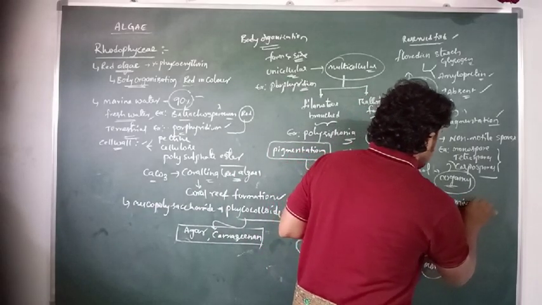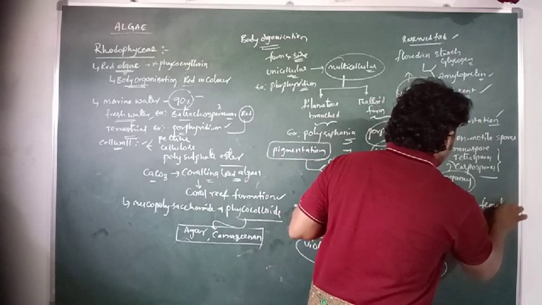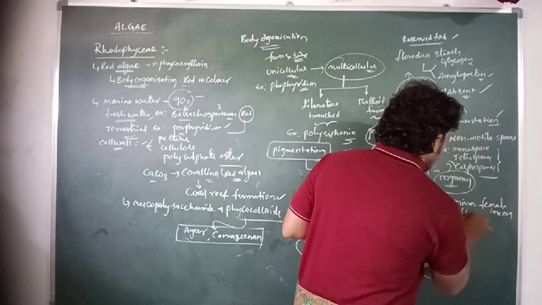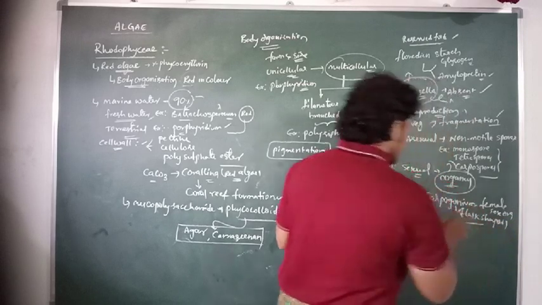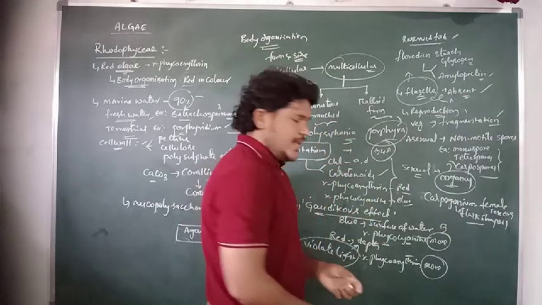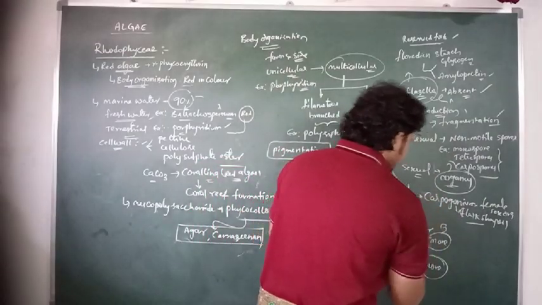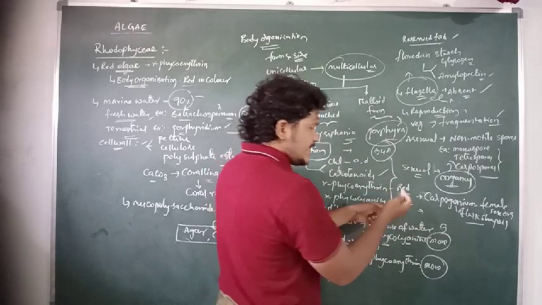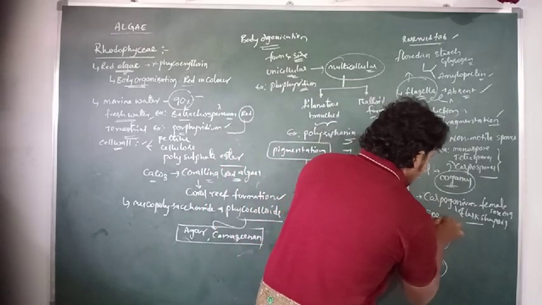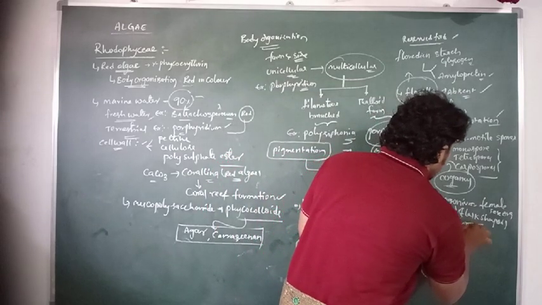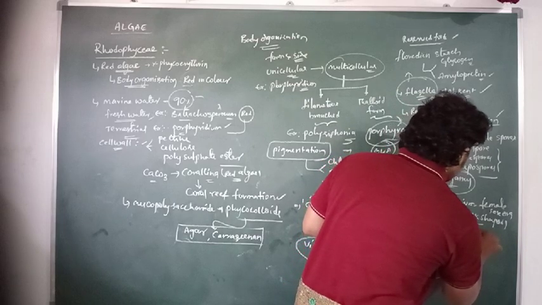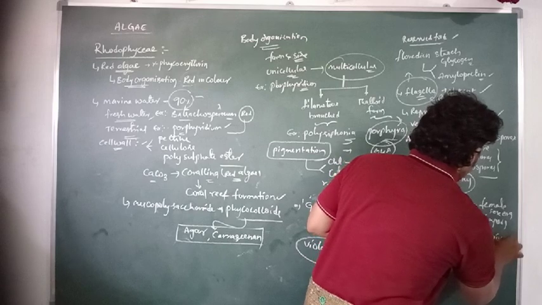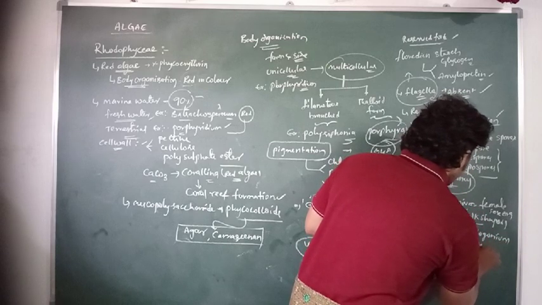The carpogonium is a female sex organ which is flask shaped in structure. And then the male sex organ is the spermatium, or spermatogonium.